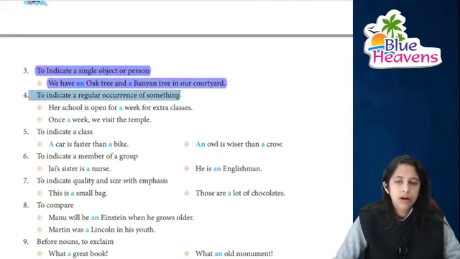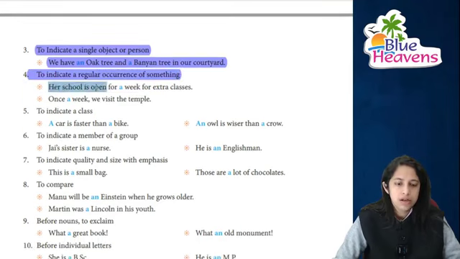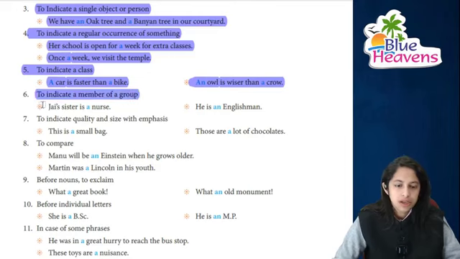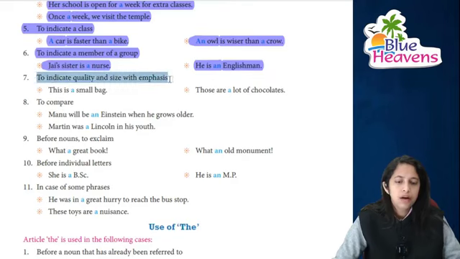To indicate a regular occurrence of something. Her school is open for a week for extra classes and once in a week we visit the temple. Next is to indicate a class. A car is faster than a bike. An owl is wiser than a crow. To indicate a member of a group, like Jay's sister is a nurse and he is an Englishman, right?